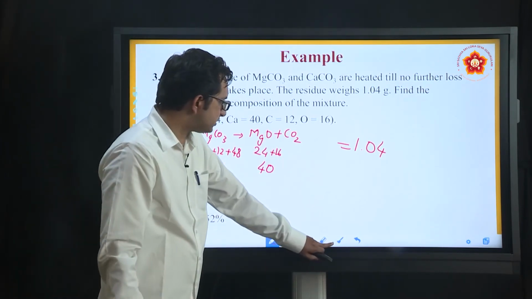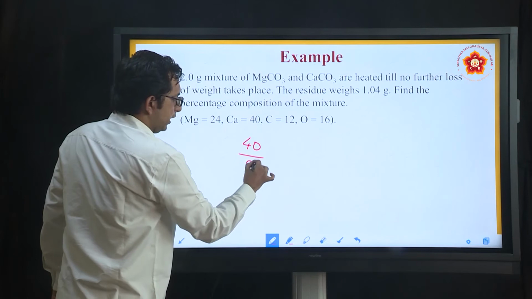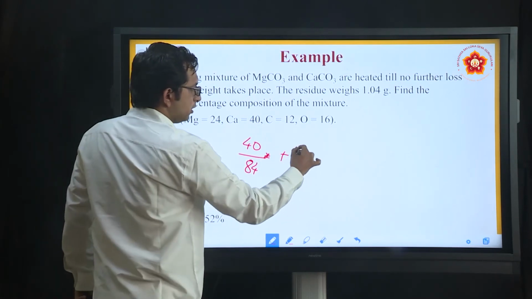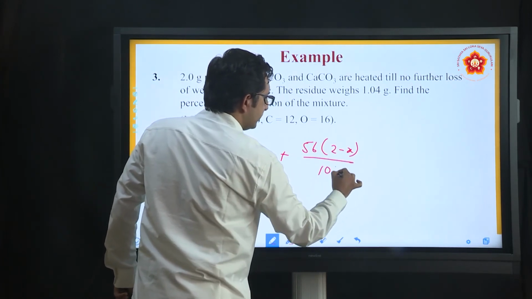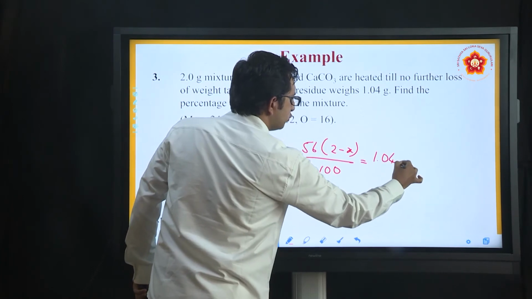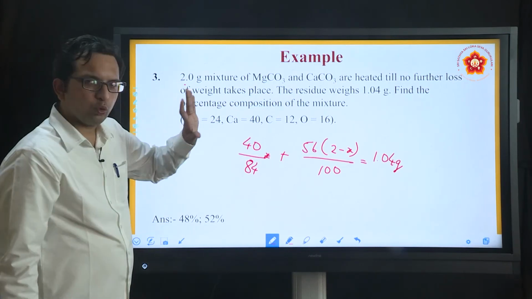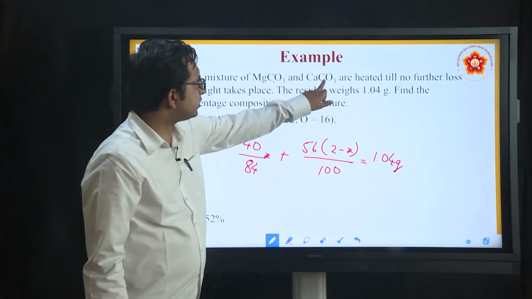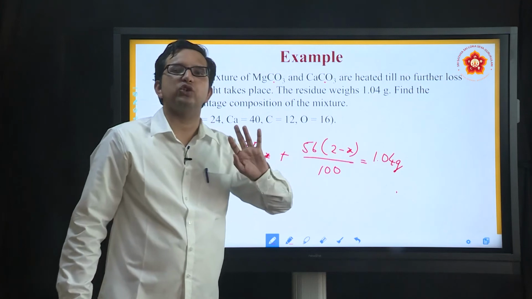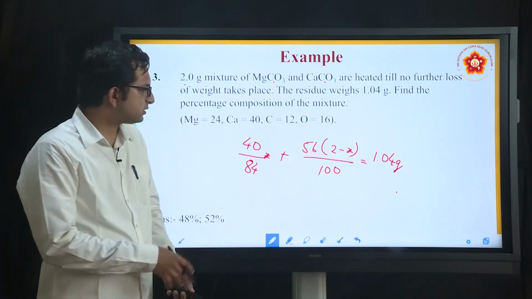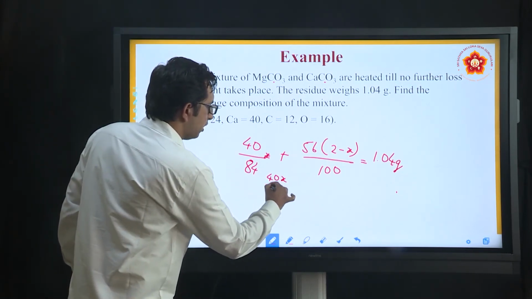So, how can you write this now? 40 divided by 84X plus 56 into 2 minus X divided by 100 will be equal to 1.04 gram. Now, how did you get these parts? Because 2 gram was the overall mixture which was reacted. We got the comparative residues and the total residue weight was seen to be 1.04 gram. So, this is a mathematical calculation where I am sure you can take it up with LCM factors and all.